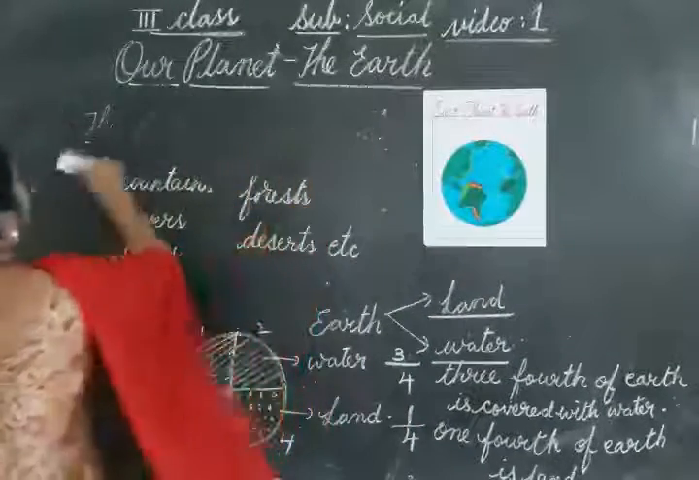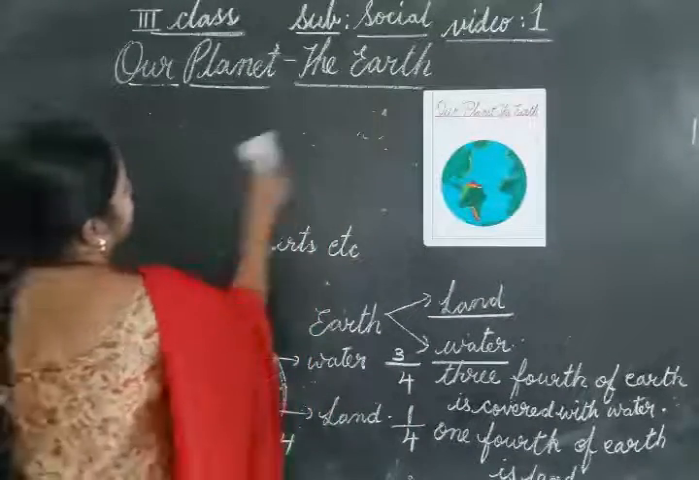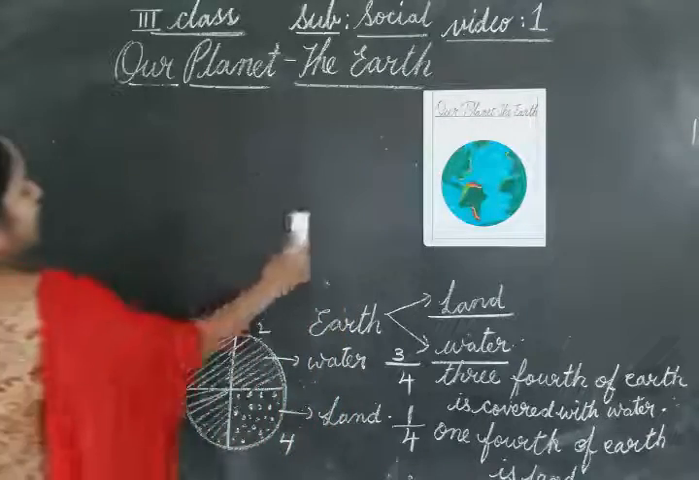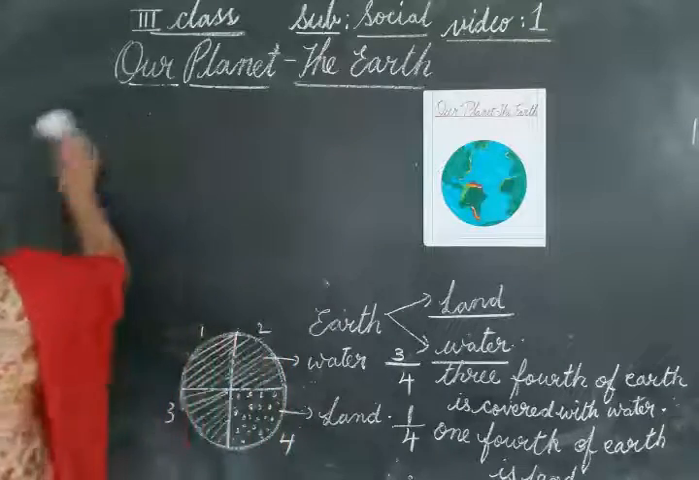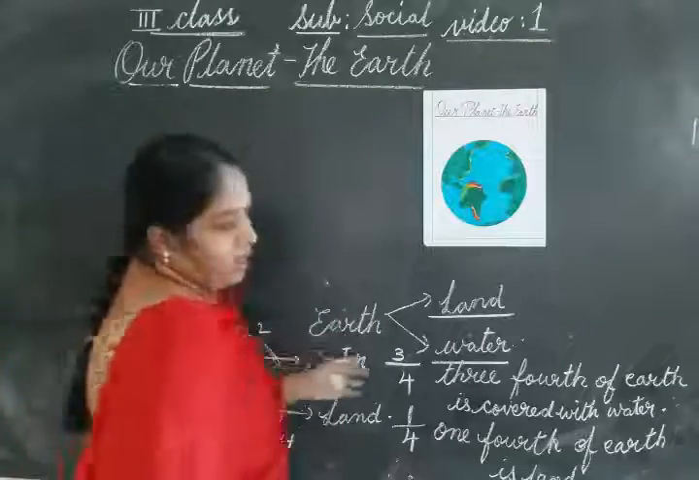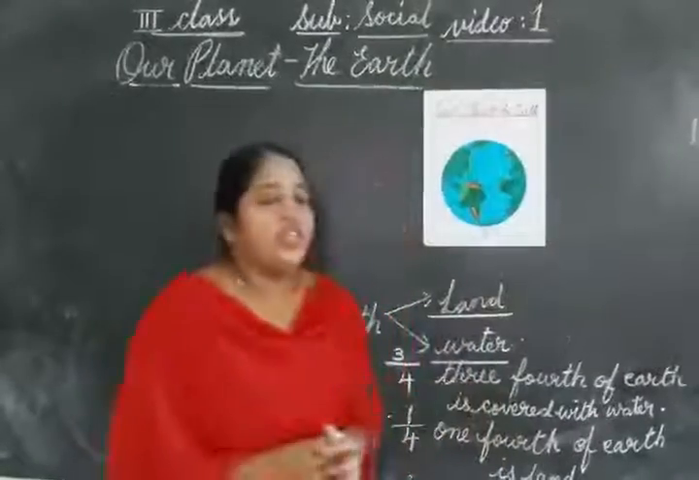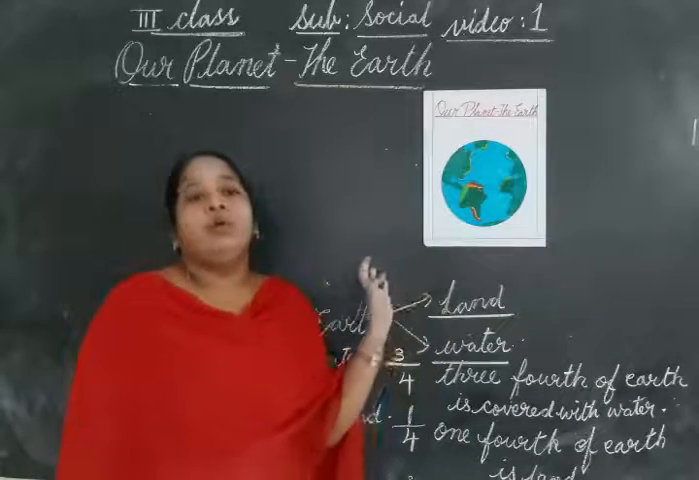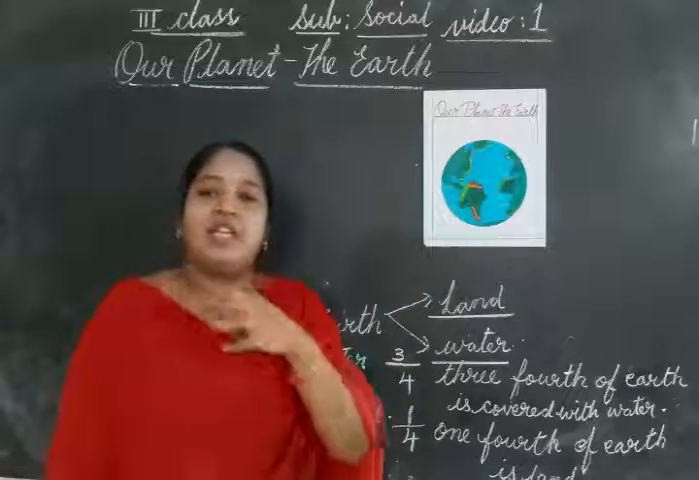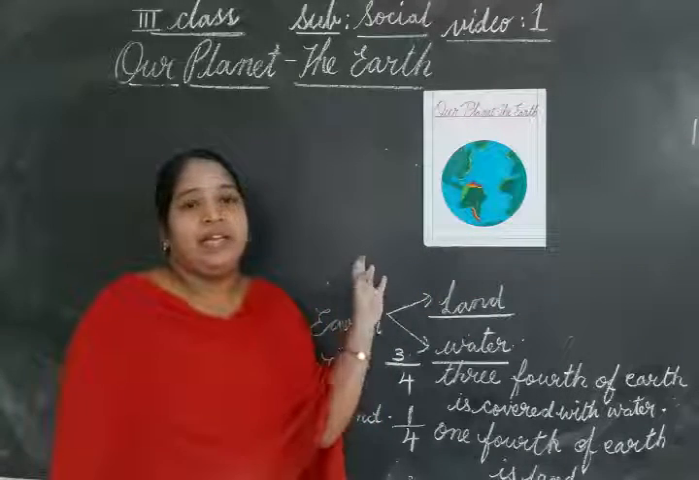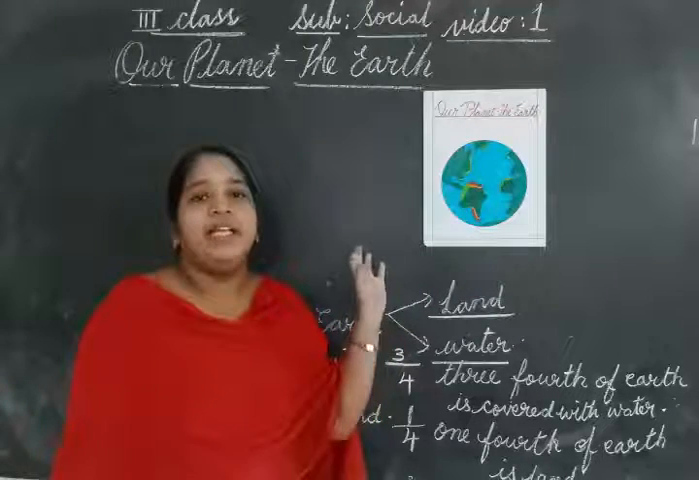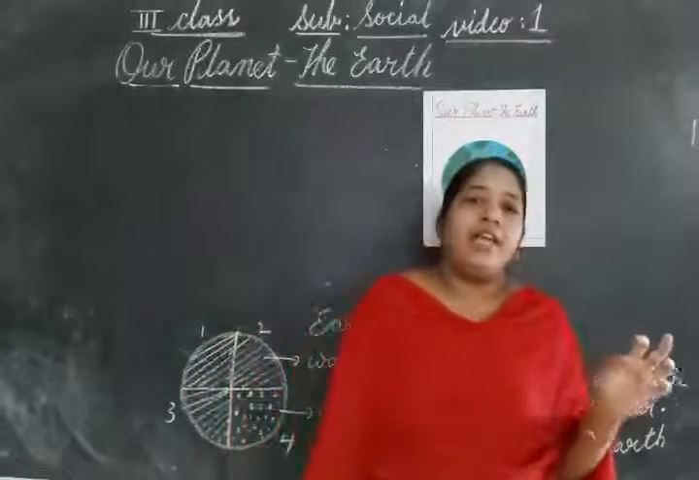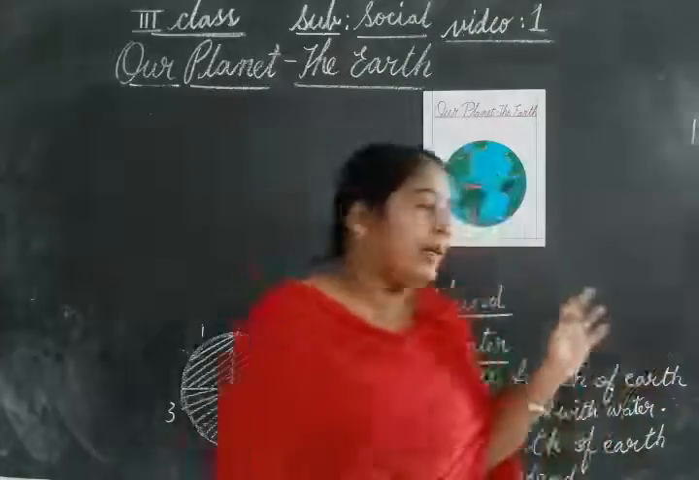Shall I revise again? Okay. What we learned from this class, children? The shape and size of the earth. And who is the Portuguese sailor who proved that the earth is round in shape? Ferdinand Magellan. Ferdinand Magellan is a Portuguese sailor who proved that the earth is round in shape. In which year he traveled? 1519. He started his journey from Spain, and after 3 years he reached the same place from where he started. Clear, children?